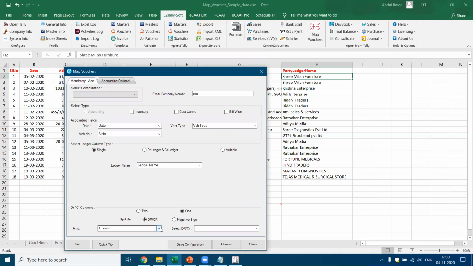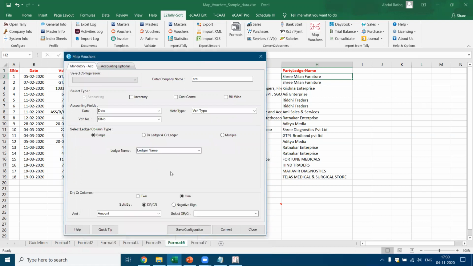So the amount is available in the amount column. In this case, I should have the debit and credit, which is not available here. Which means this particular format cannot be used unless I add the debit and credit, because this requires that I need to have the debit and credit.